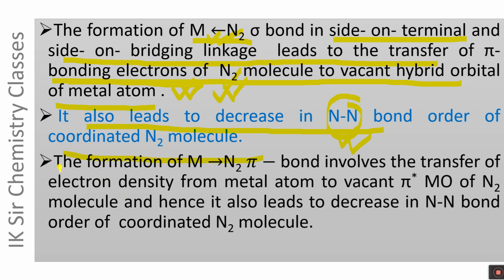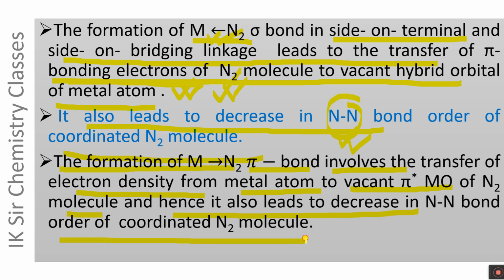The formation of metal to N2 pi bond. If there is formation of metal to N2 pi bond, it involves the transfer of electron density from the metal atom to the vacant pi star MO of N2 molecule, and hence it also leads to a decrease in NN bond order. Thus, during the formation of N2 to metal sigma bond, NN bond order decreases, and during the formation of metal to N2 pi bond, the NN bond order also decreases.